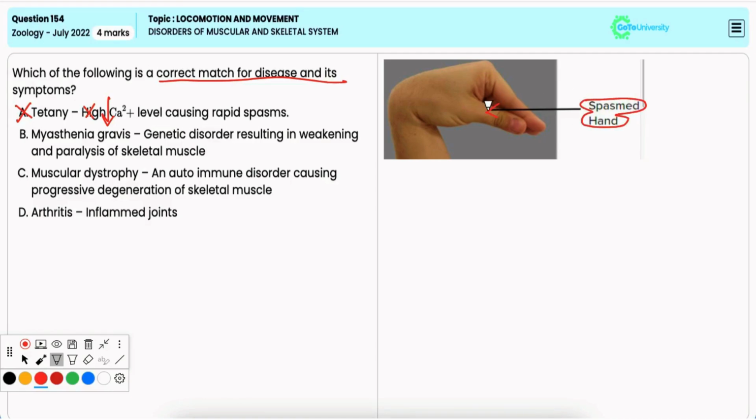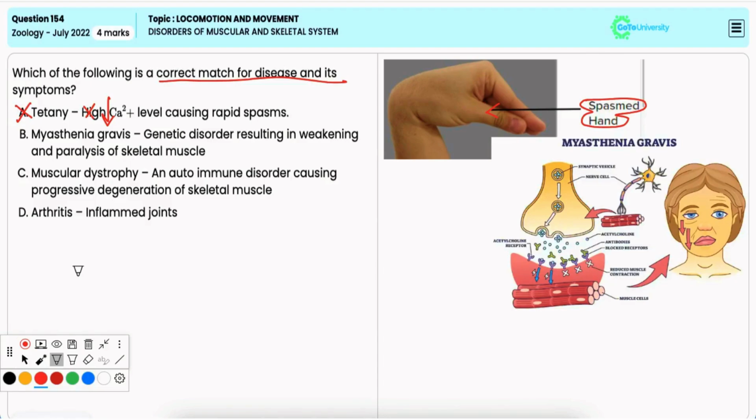Option B, myasthenia gravis, genetic disorder resulting in weakening and paralysis of skeletal muscle. It is incorrect. Myasthenia gravis is an autoimmune disorder, not a genetic disorder, and it leads to the weakening and fatigue of skeletal muscles due to impaired communication between nerves and muscles.